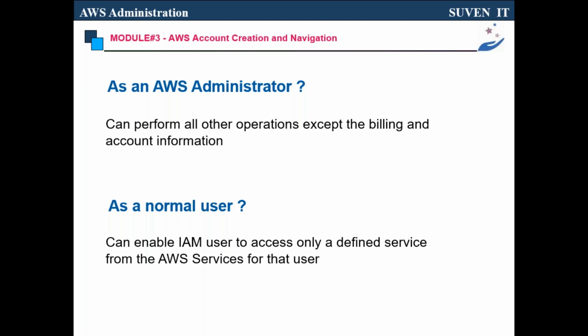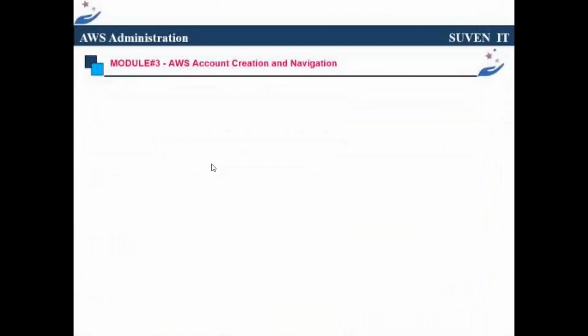Suppose I created a user like Nilima, she is working as a DBA, so I can create a user Nilima and provide only database operations, so that she can log in to that account and do only database operations. If she tries to do other operations like storage or other things, she can't manage them, because I assigned only the permission to manage database operations in AWS or Azure or Google Cloud, whatever it is. Everyone understand? So that is one more important point.